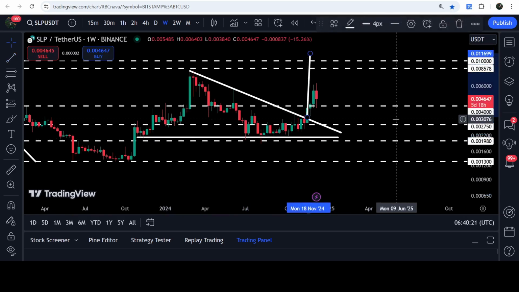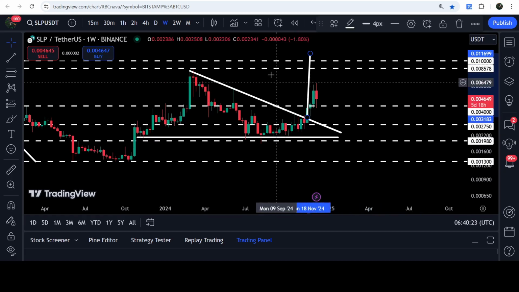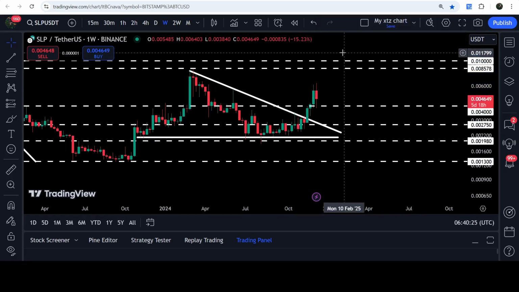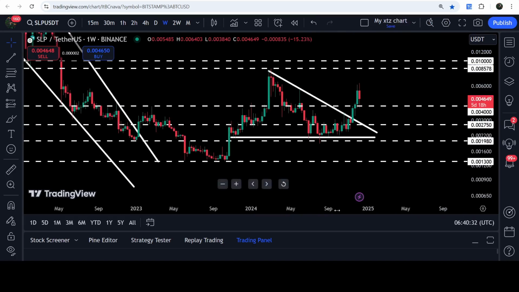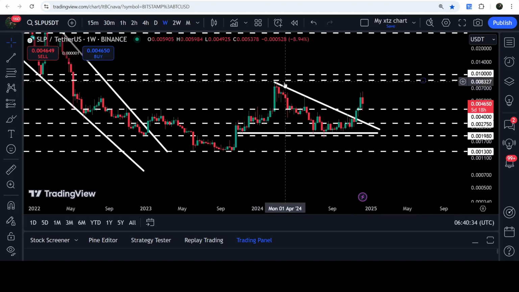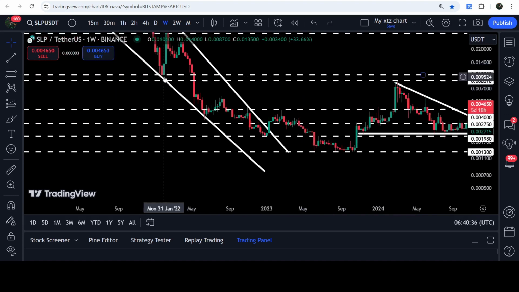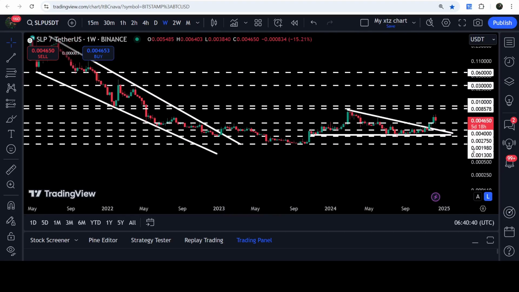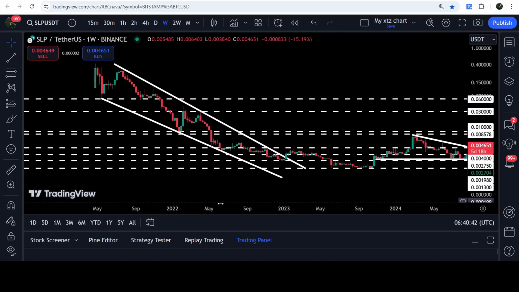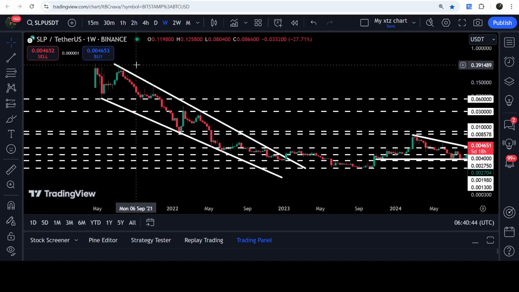The technical target for the breakout from this triangle is by the way here. That is approximately at 1.16 cents. And if the price reaches there, then we can also break out another very long-term resistance zone that starts from $0.0085 and goes to 1 cent. That was previously working as a very strong resistance zone here and support zone here in the month of January 2022. Now, if we take a look at the long-term technical target for the breakout from this previous falling wedge pattern, that target can be here at the top of the wedge, approximately at 40 cents.